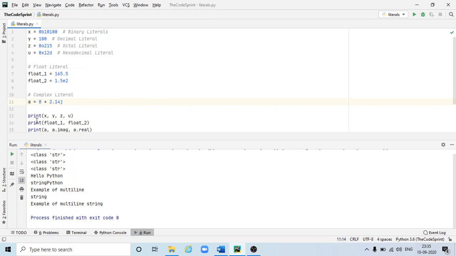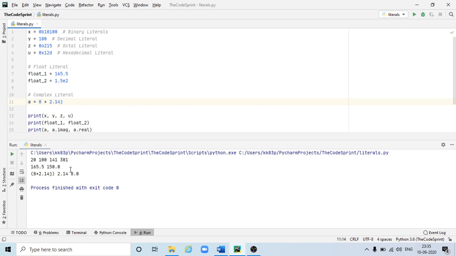Then I'm trying to print x, y, z and u, and I'm getting these values. So 20 is for this number, which is in binary form, and in decimal it is 20. Similarly 100 is in decimal form and the equivalent decimal number is 100. Similarly we have an octal number here, and if you convert this you'll get 141 as a decimal number, and if it is in hexadecimal form then you'll get 301 as a decimal number.